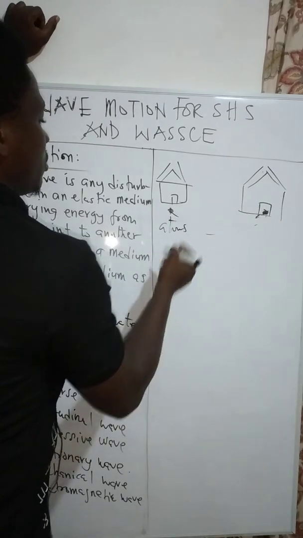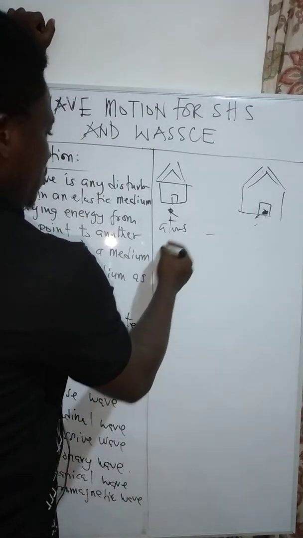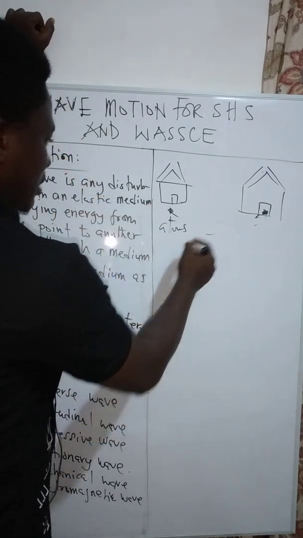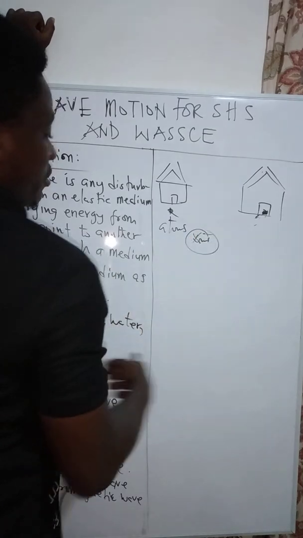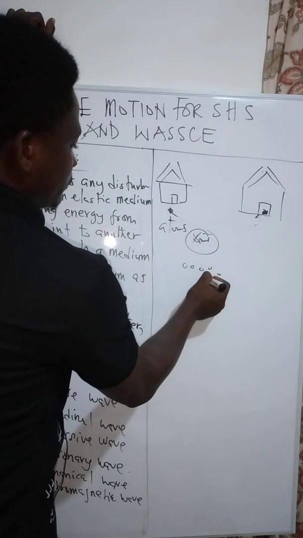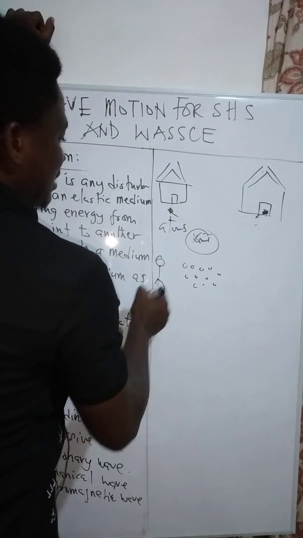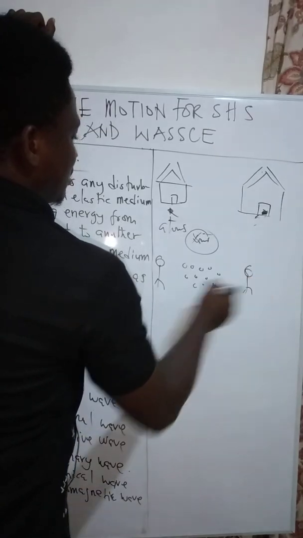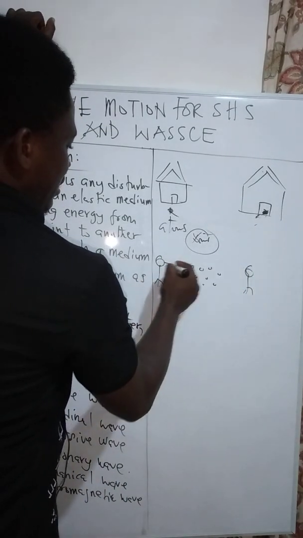Now, matter is made up of atoms. If you want to talk about matter, matter is made up of what? Atoms. So every particle consists of these atoms. A quick example is the air around us. The air around us consists of these atoms. So let's say these are atoms around us. You are standing at this point and another person is standing at this point. You are sending a message to your brother here.